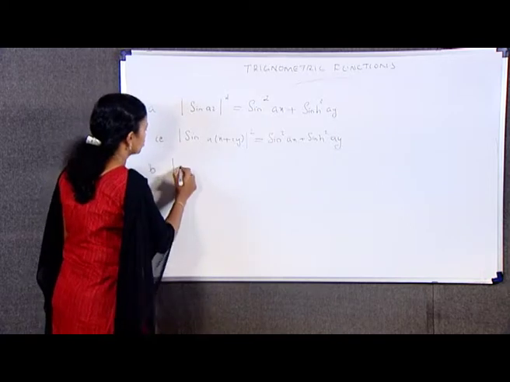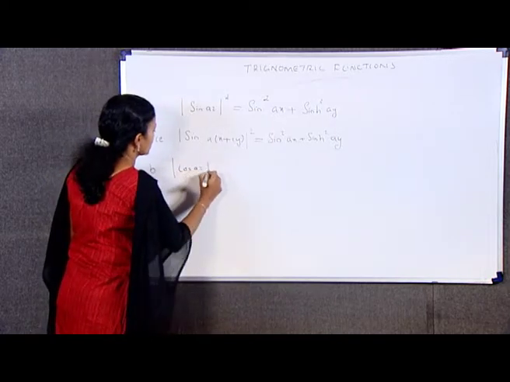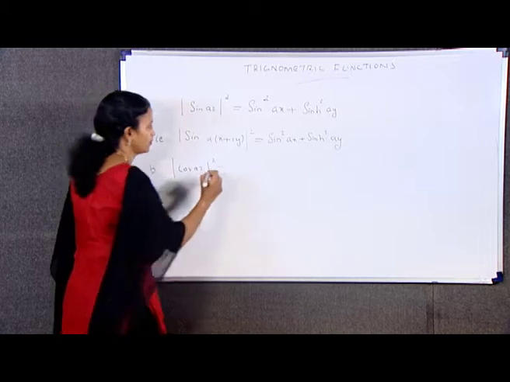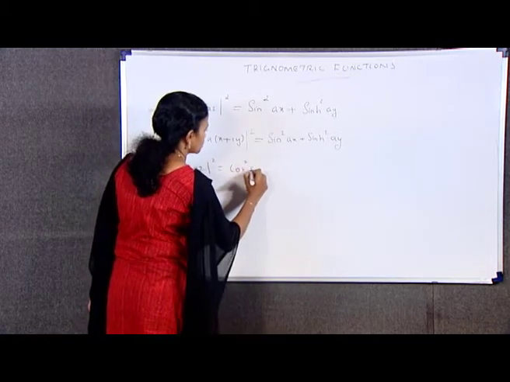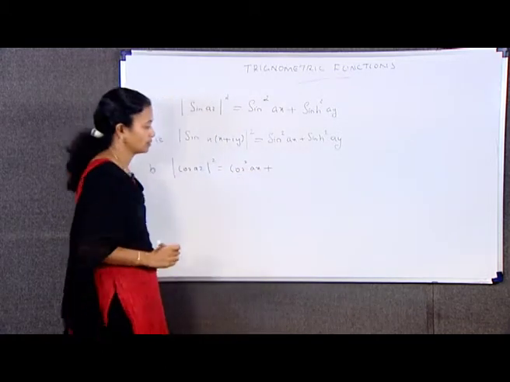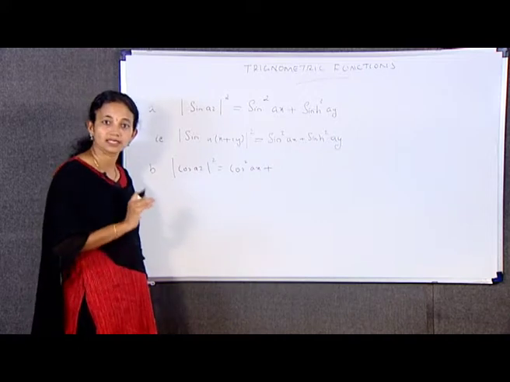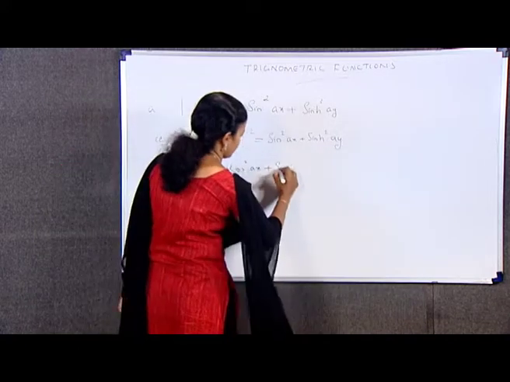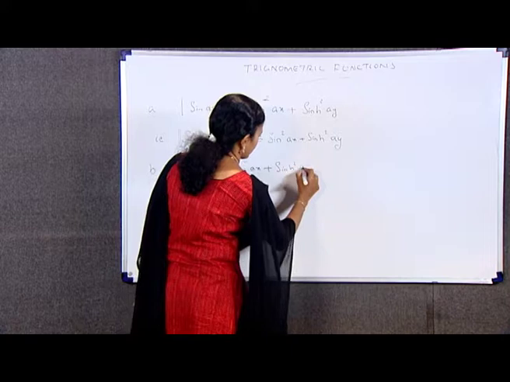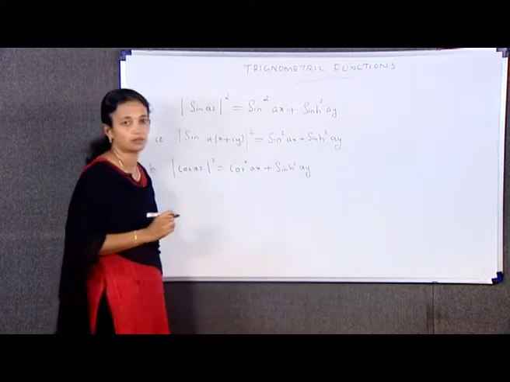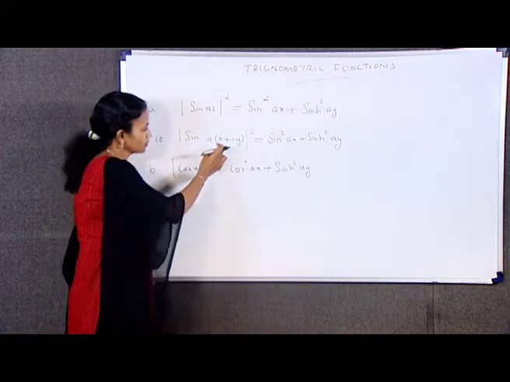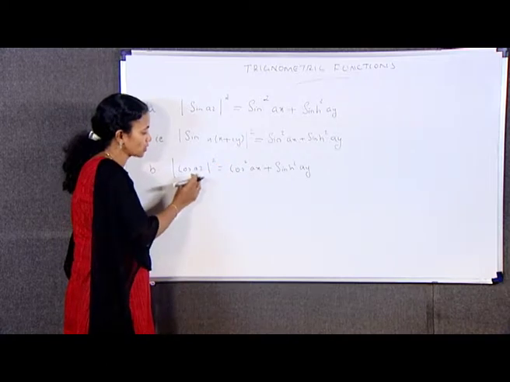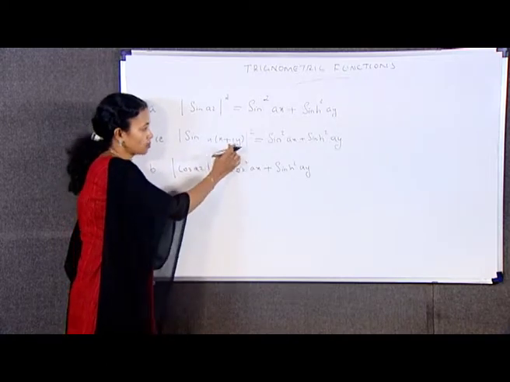Next result is modulus of cos az square, which is equal to cos square ax plus sinh square ay. Here we can write cos a into, instead of z, x plus iy.